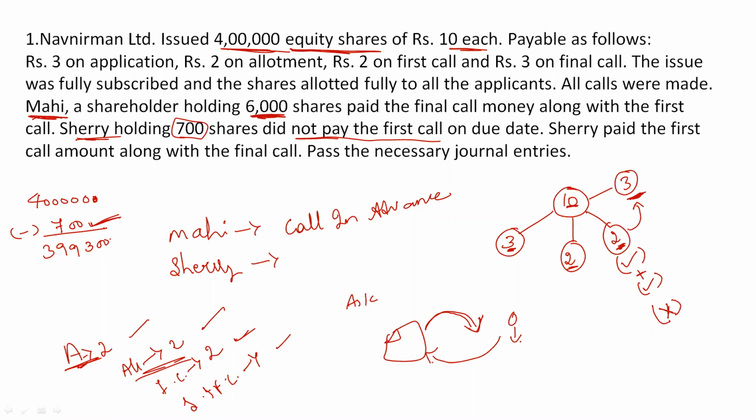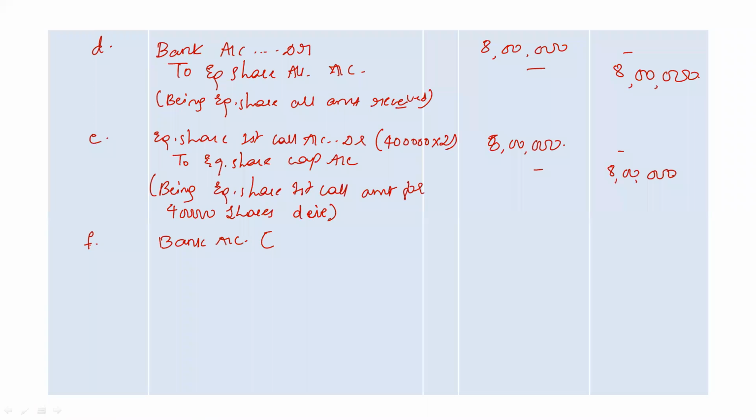So in total, I received the first call amount for 3,99,300 shares. Company has received 2 rupees during first call, correct? So what will be the amount here? The amount will be 7 lakh 98,600 rupees. This is what the company has received for the first call.